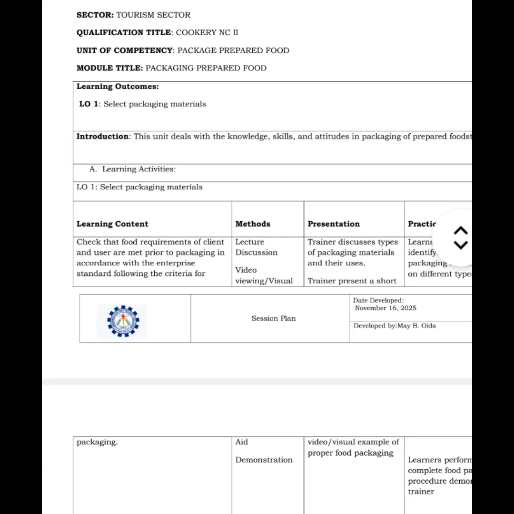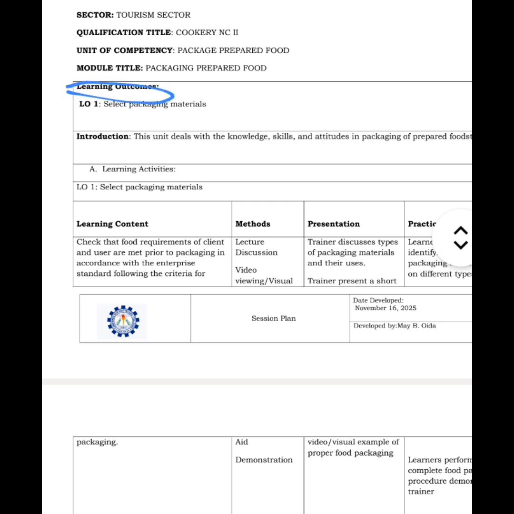Under my qualification, Cookery NC II. Then the sector is the tourism sector. Next is the unit of competency. This is under the core competency, which is package prepared food. The module title is packaging prepared food.